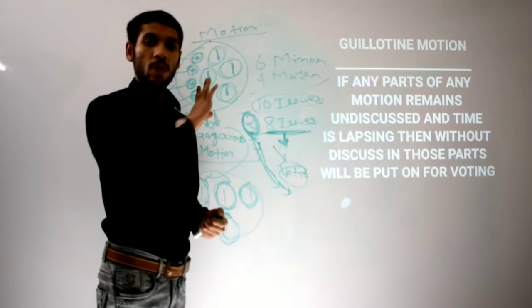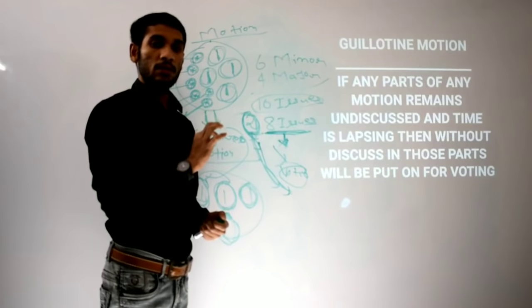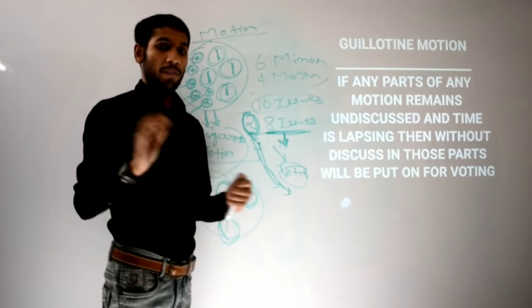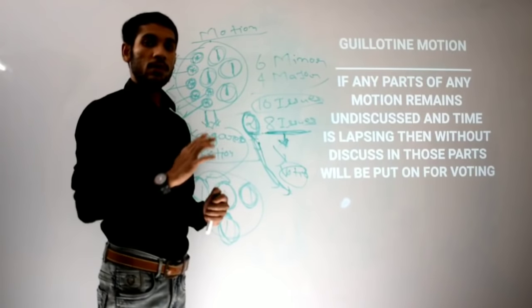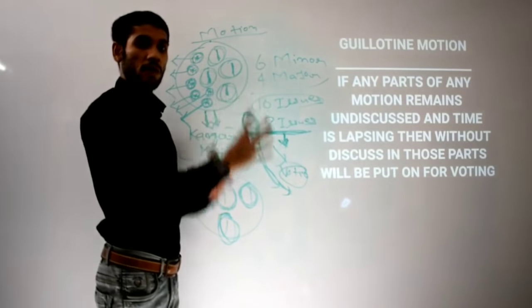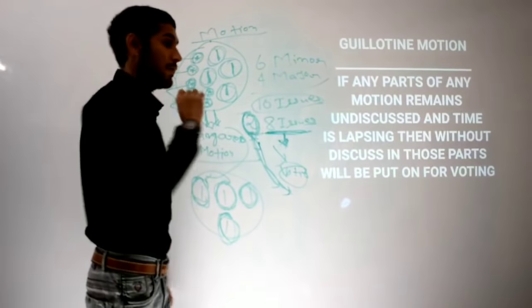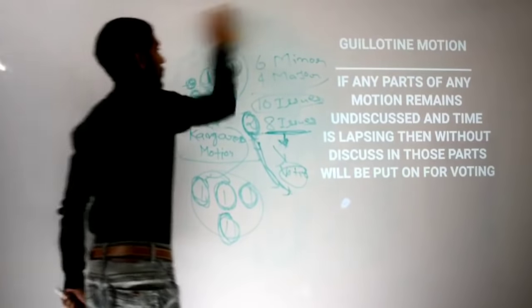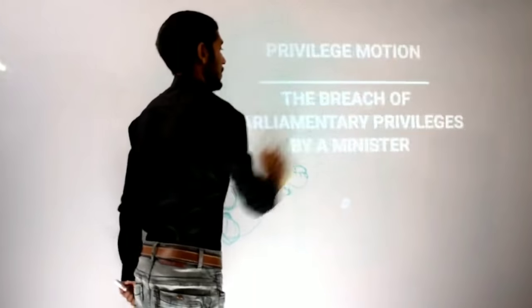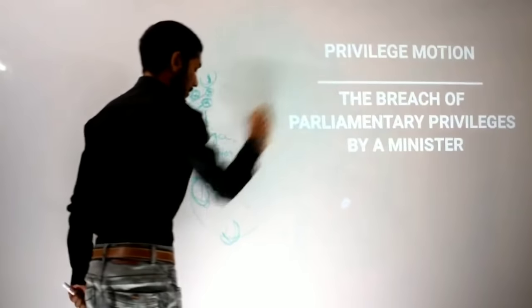So these are the 4 types of closure motions: simple closure motion, closure by compartment motion, kangaroo closure motion and guillotine closure motion. So all 4 are clear to all of you. If not, contact us, we will definitely help each and every individual one. Fine. So we will see the next one, that is privilege motion.